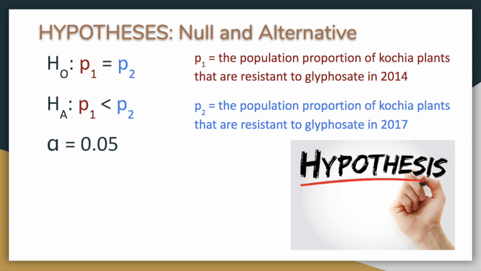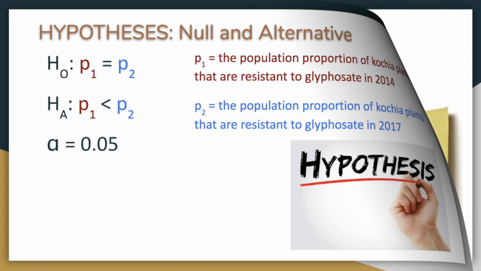The null hypothesis is that p1 is equal to p2. The alternative hypothesis is that p1 is less than p2. p1 represents the population proportion of all kochia plants that are resistant to glyphosate in 2014. p2 represents the population proportion of all kochia plants that are resistant to glyphosate in 2017.